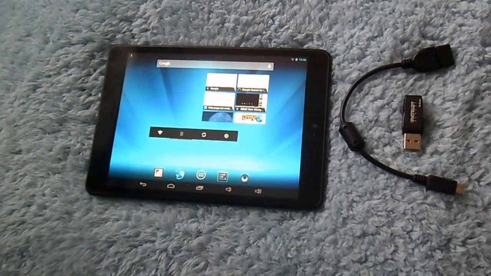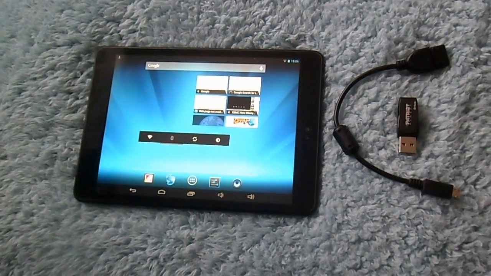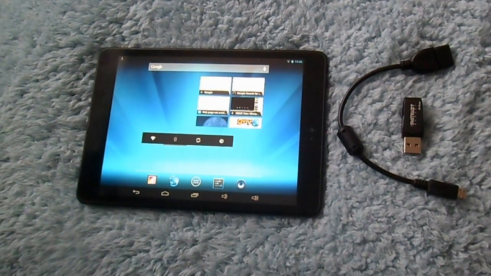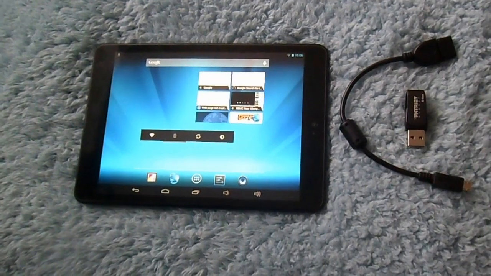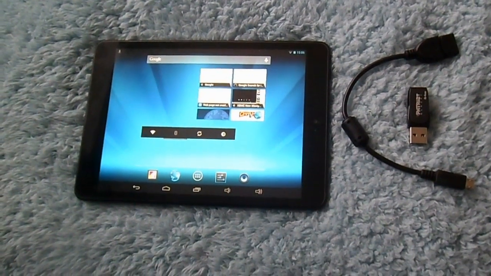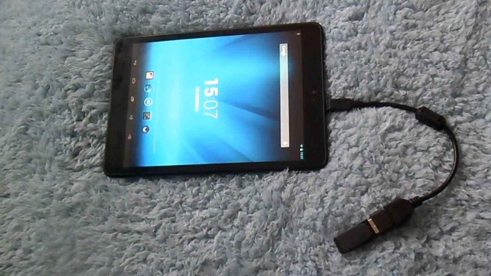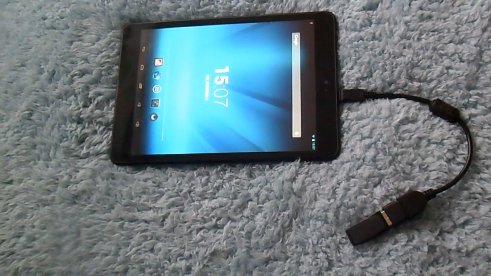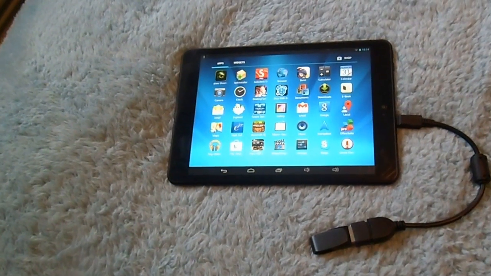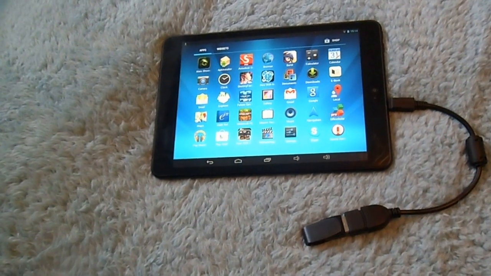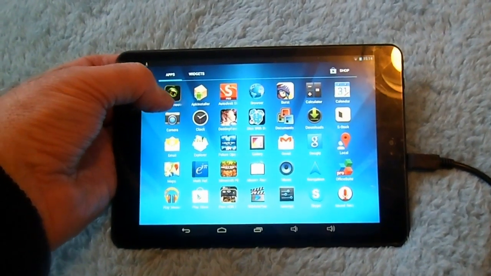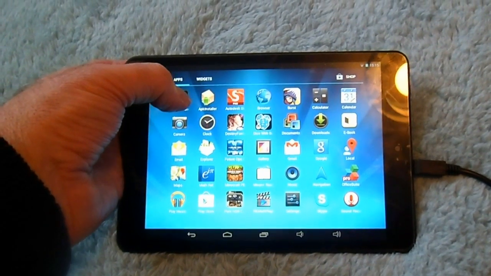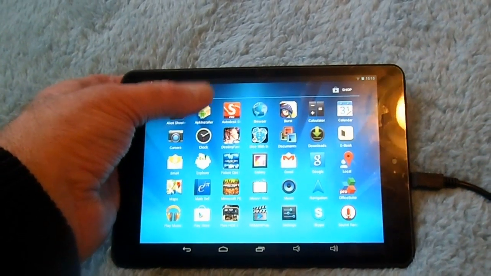You've got your Android tablet, you've got your cable, which is your small USB to large USB, and you've got a USB with your games on. The USB is now attached. Right, now that it's all plugged in, you need to find your folder that's called APK Installer.